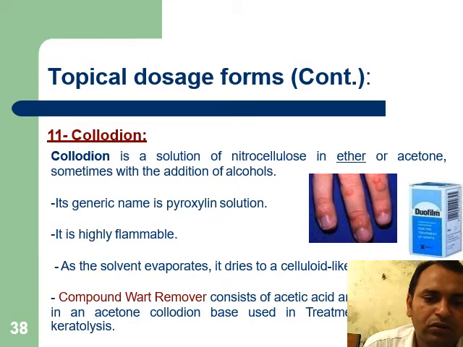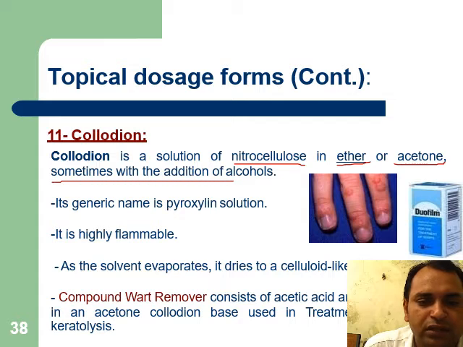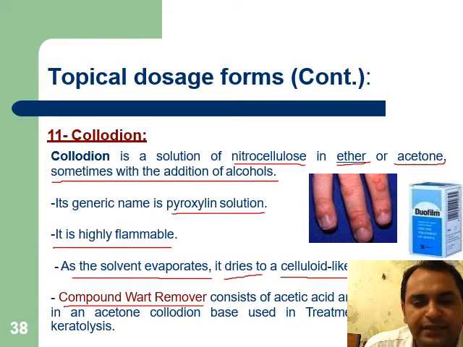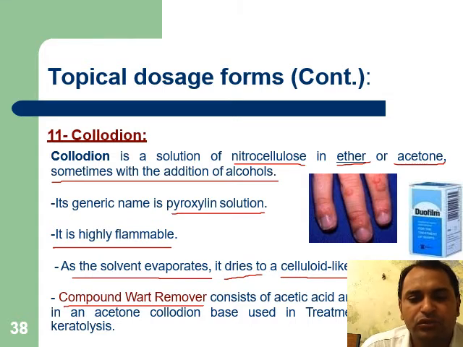Collodions. Collodion is a solution of nitrocellulose in ether or acetone, or sometimes with the addition of alcohol. Its generic name is pyroxylin solution. It is highly flammable. As the solvent evaporates, it dries to a celluloid-like film. Compound wart remover consists of acetic acid and salicylic acid in an acetone collodion base, used in the treatment of warts by keratolysis.